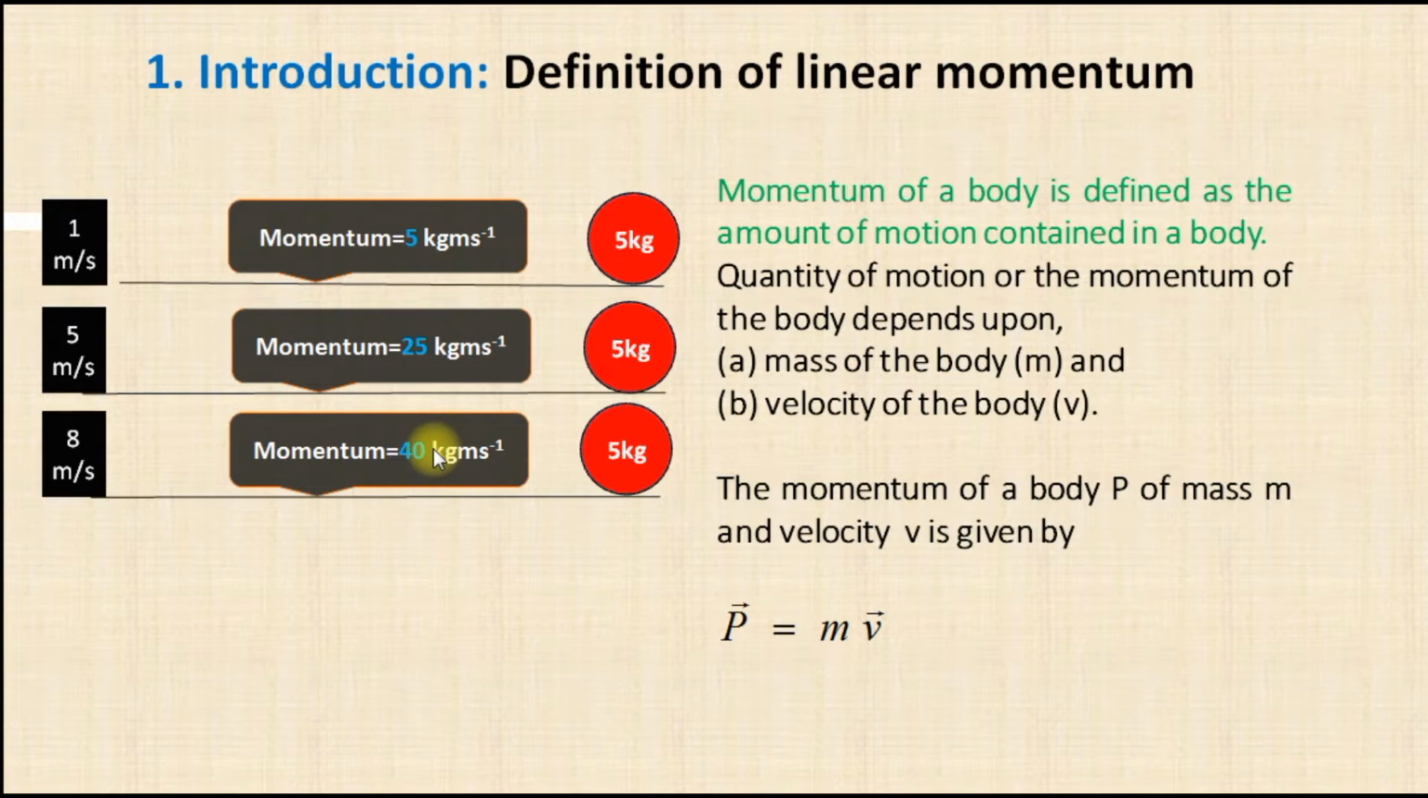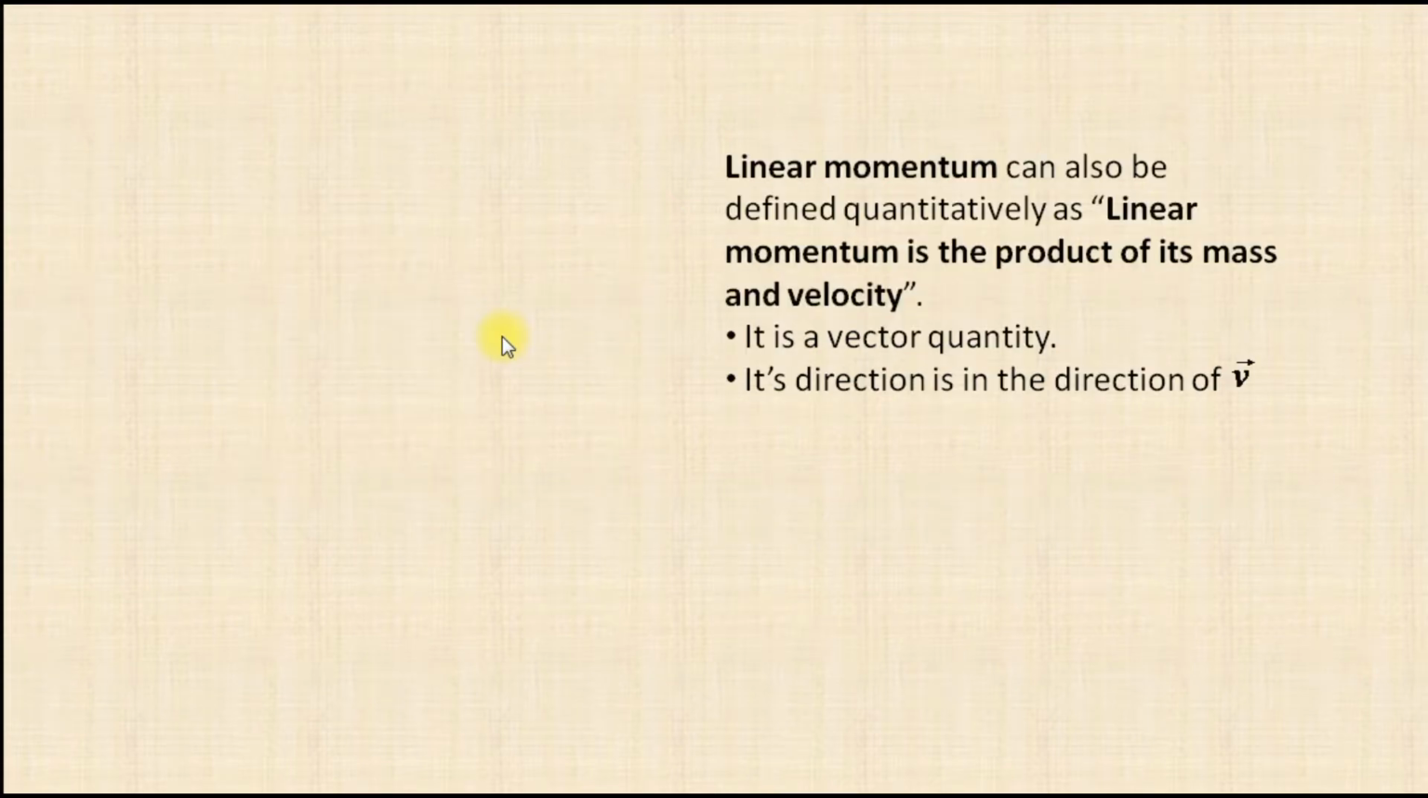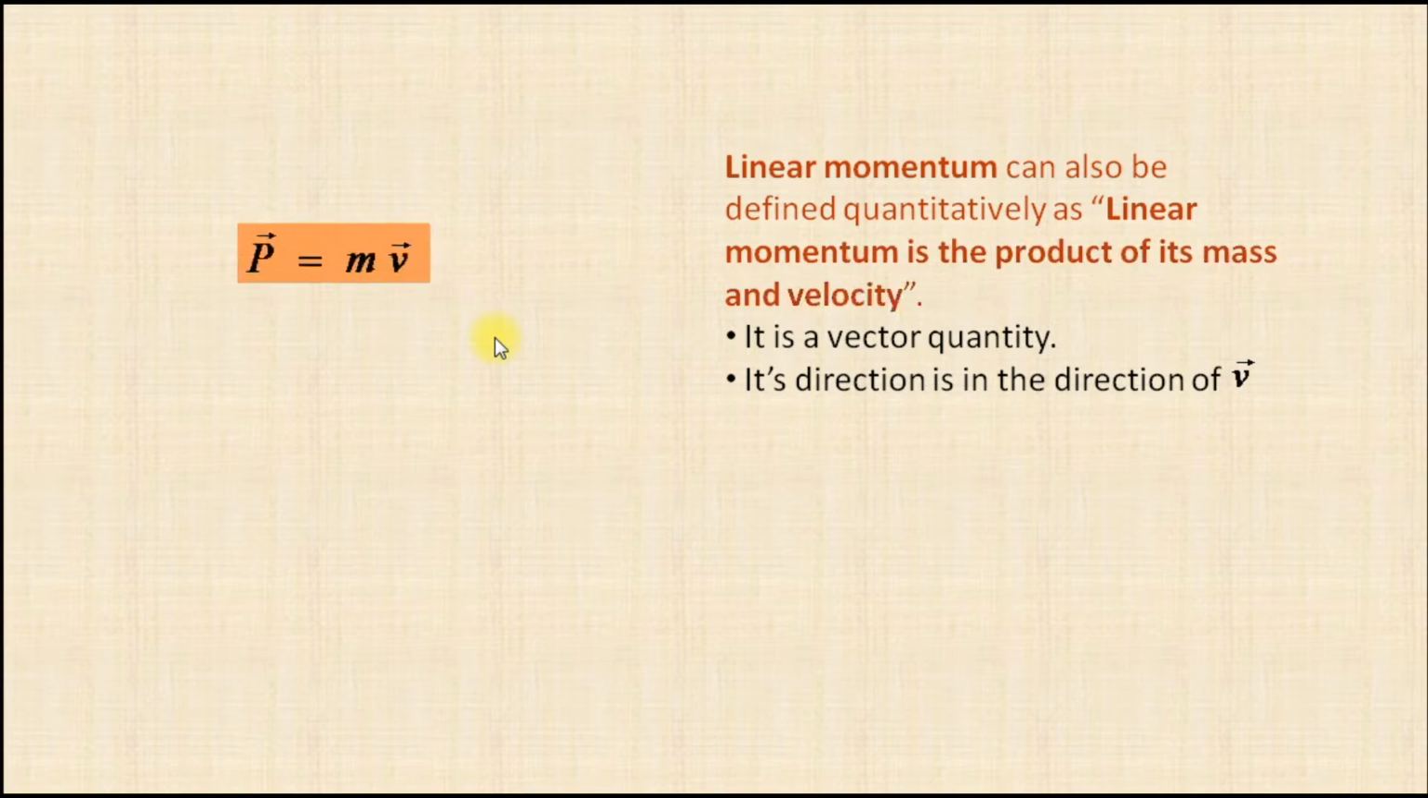what I can conclude is that the momentum is increasing for the body which has more velocity. If the body has less velocity, then it has less momentum. If the velocity is zero, then it has zero momentum, no momentum at all. The linear momentum can also be defined quantitatively as the product of its mass and velocity. It is a vector quantity and its direction is in the direction of velocity.